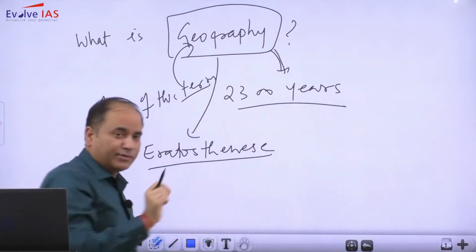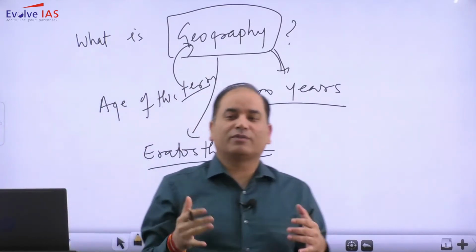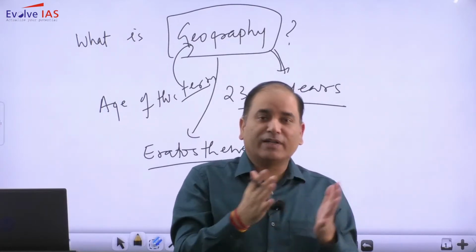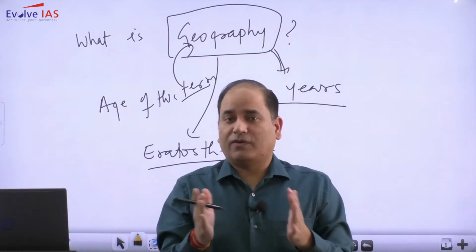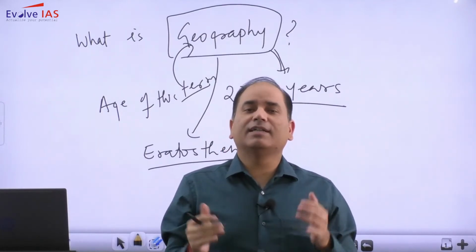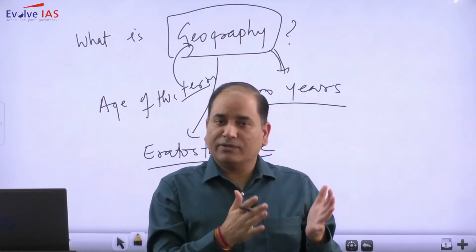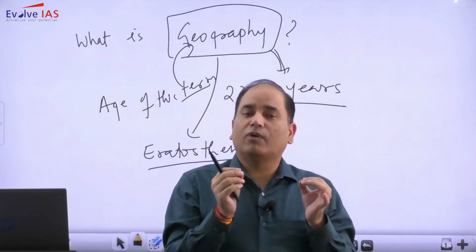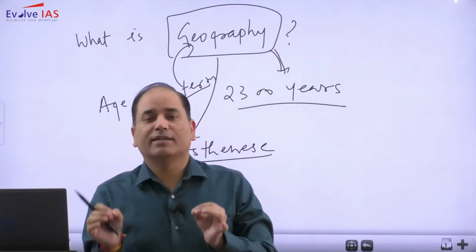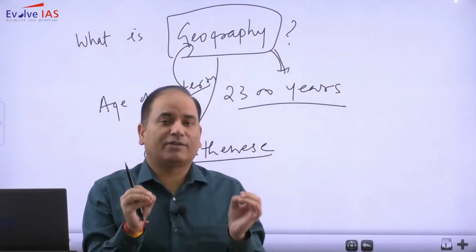Now it is very interesting to understand, Eratosthenes is not the one who has only studied the geography. The topics, the different interests which fall within the scope of geography, you will find have been studied by the earlier proponents also. But the credit is given to Eratosthenes simply because he coined this term. So geography as a term has been coined by a Greek philosopher in the 3rd century BC named Eratosthenes.